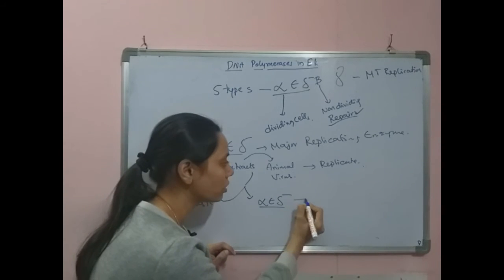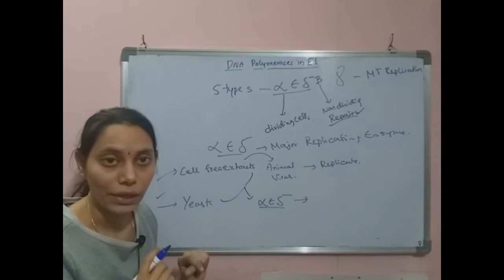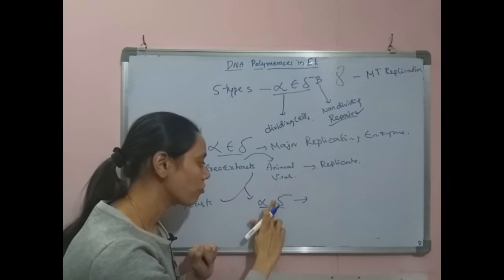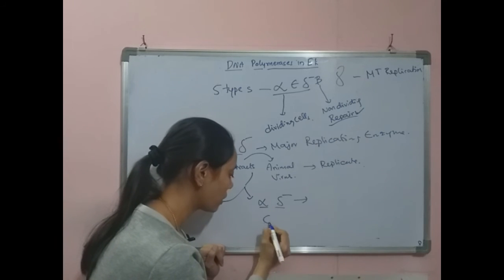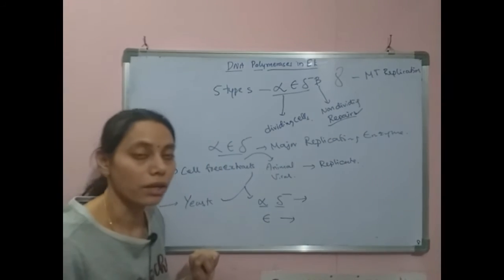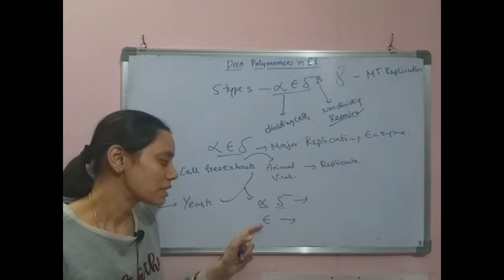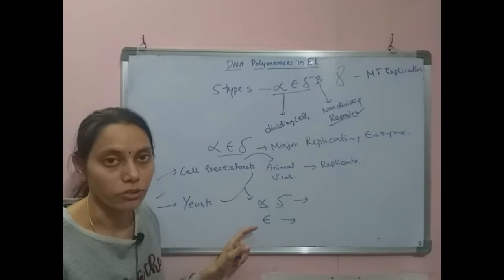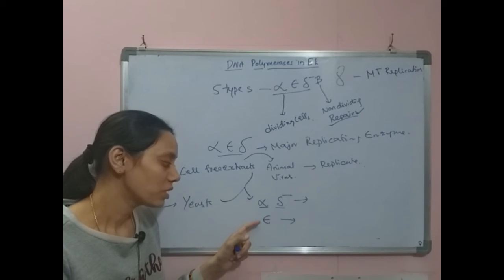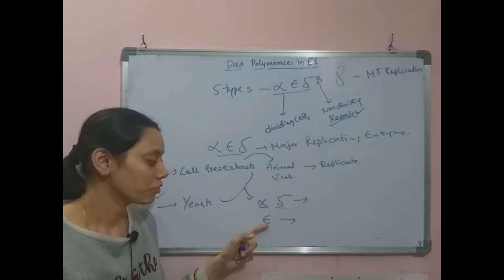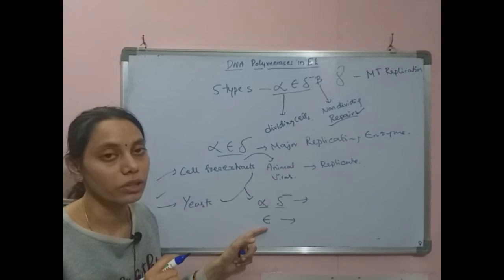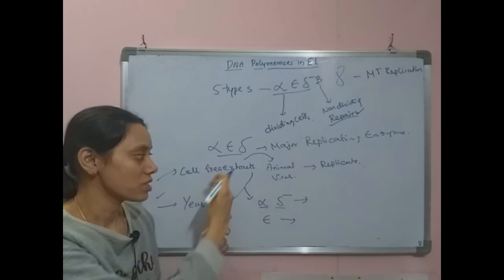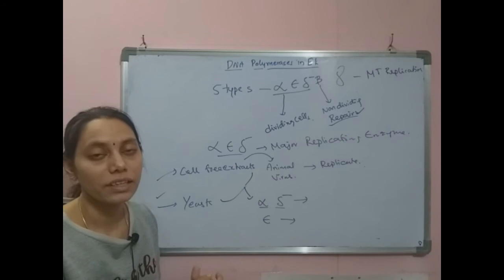So they understood that these three are the main replicative enzymes, but the function of epsilon was not properly understood, because it is not directly involved in the replicative function. Even without a functional epsilon replicative enzyme, these two systems are able to replicate their DNAs.